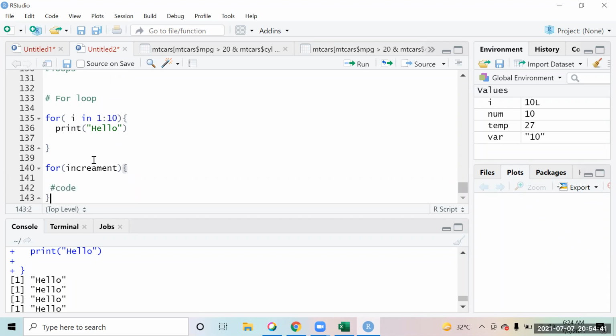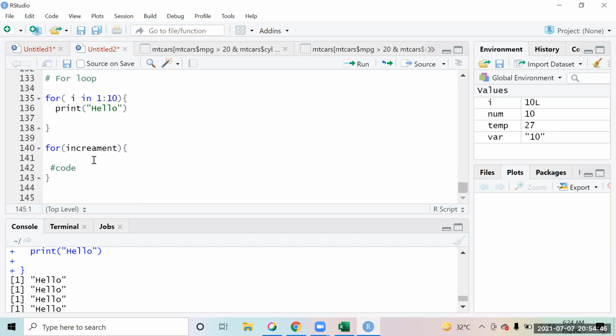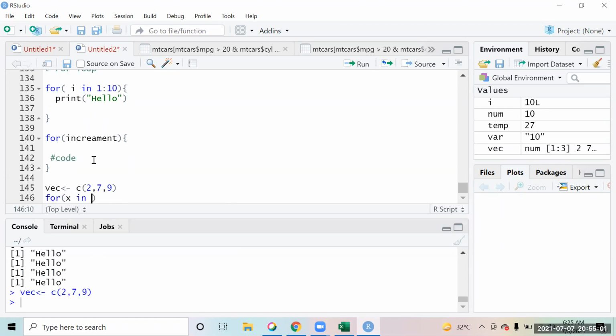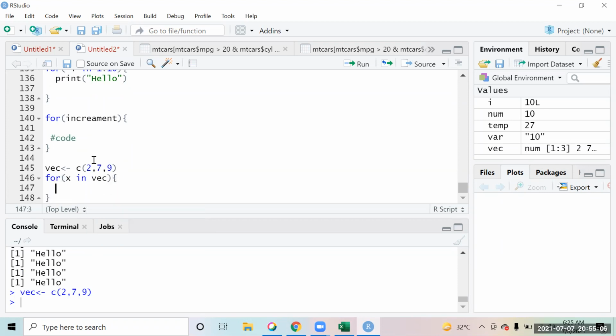Now how do things work? This increment that we define, we have to create a vector, right? Suppose I create a vector over here, I say vector 2, 7, 9. I've given three values in this vector. I say for x in VEC. When I say for x in VEC, that means this loop is going to run the number of values you have inside this vector. I have three values, so the loop will run three times.